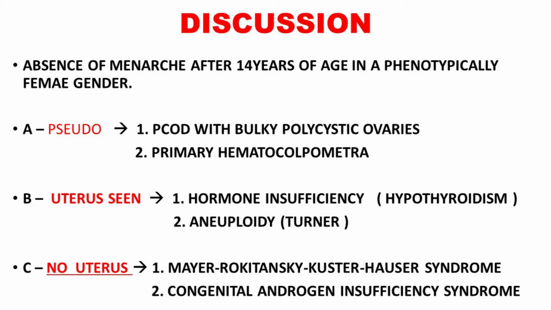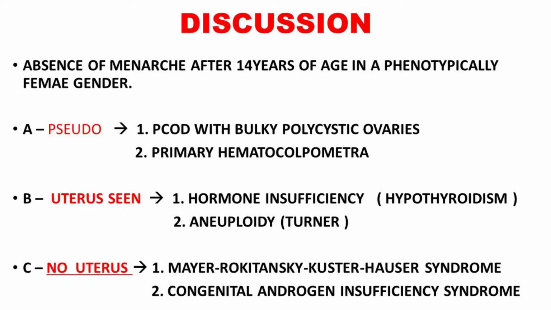Now we'll go to the second one, primary amenorrhea with some visualization of uterus and ovaries in ultrasound or MRI. The first, more common one, is hormonal insufficiency, where an infantile uterus and small ovaries could be visualized. An example is hypothyroidism.